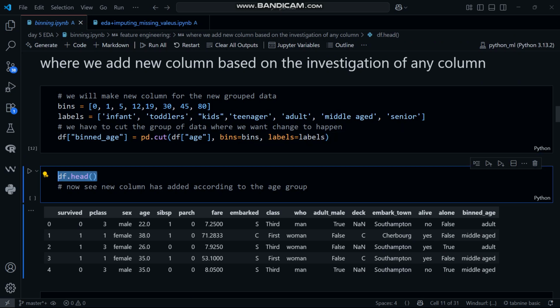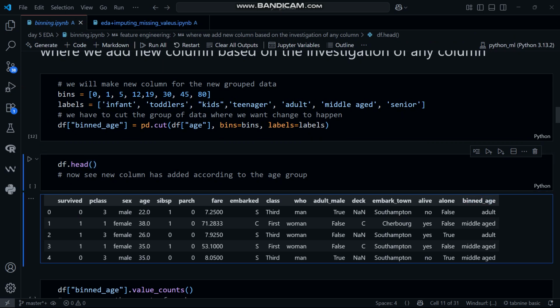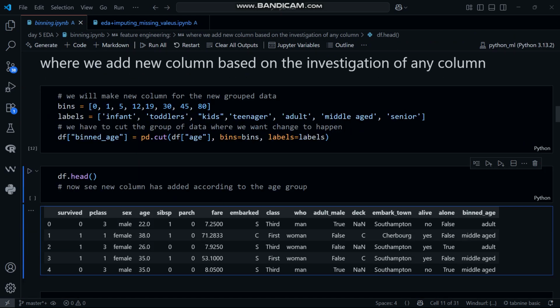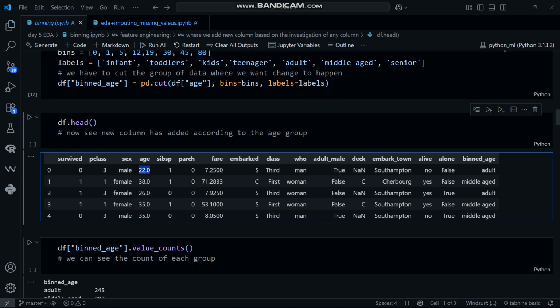Now df.head, for the changes we have made, we can see it here, binned edges. So you can see where the age is. Yeah, age is 22, and what we wrote here in the labels, 19 to 13 are adult, 22 is adult. Okay, 35 is middle age, and we can make multiple labels according to it.